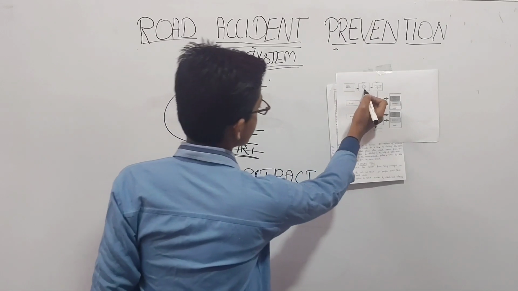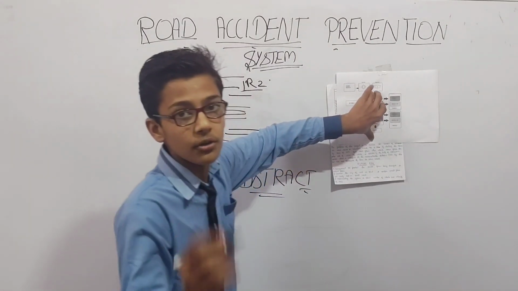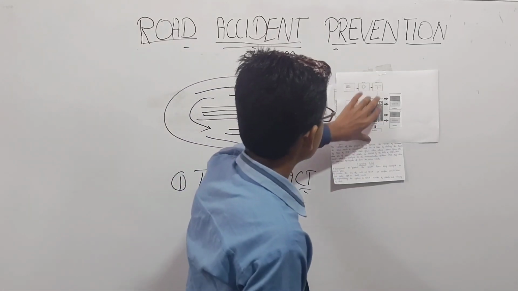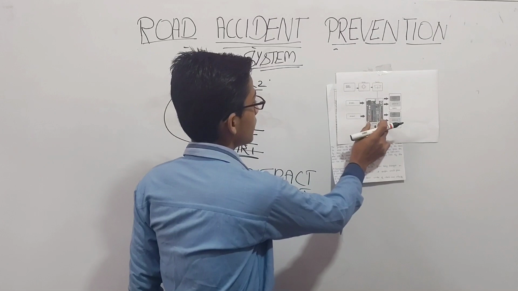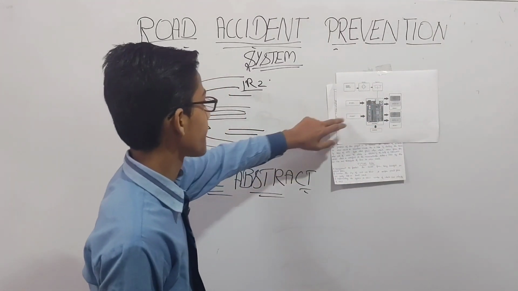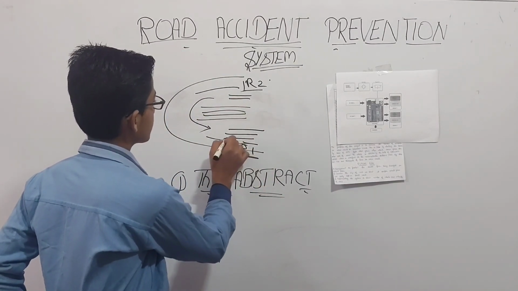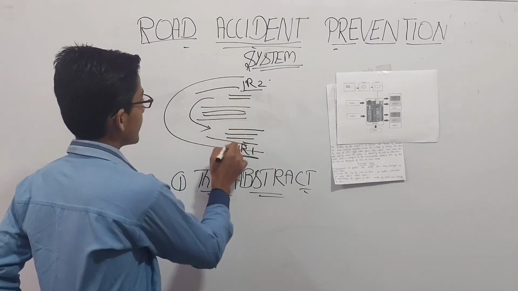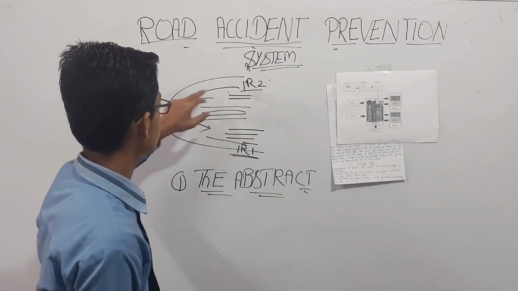The power supply supplies power to the resistor, and the resistor passes it to the regulator. The regulator controls the power supply and passes it to the Arduino UNO, and then the Arduino UNO distributes the power supply to IR pair sensor 1 and IR pair sensor 2. Now, when a car is coming from this side, IR sensor 2 indicates to the driver coming from the other side that an obstacle or car is coming.